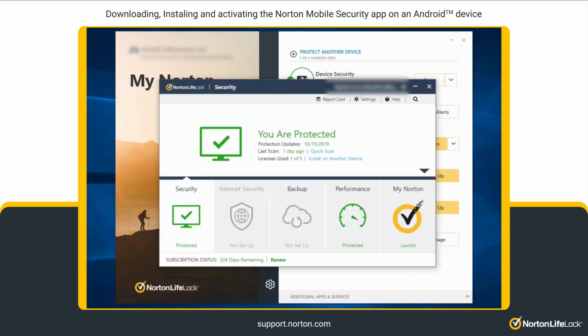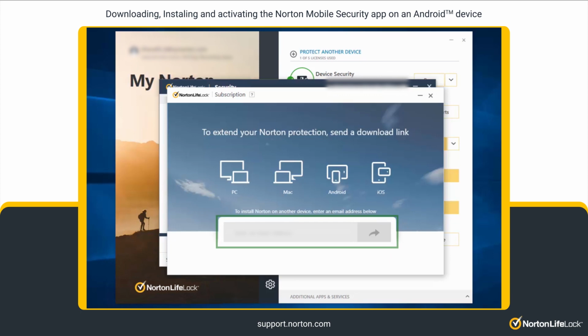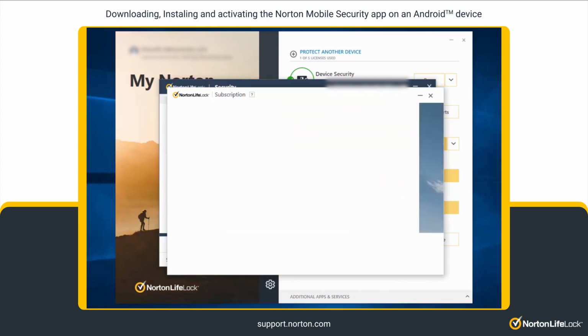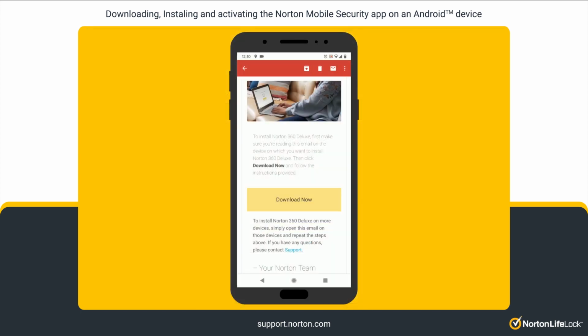In the Norton product main window, click the Install on Another Device link. Enter a valid email address and click on the arrow button. Open this email on the mobile device where you wish to install Norton and tap Download Now.